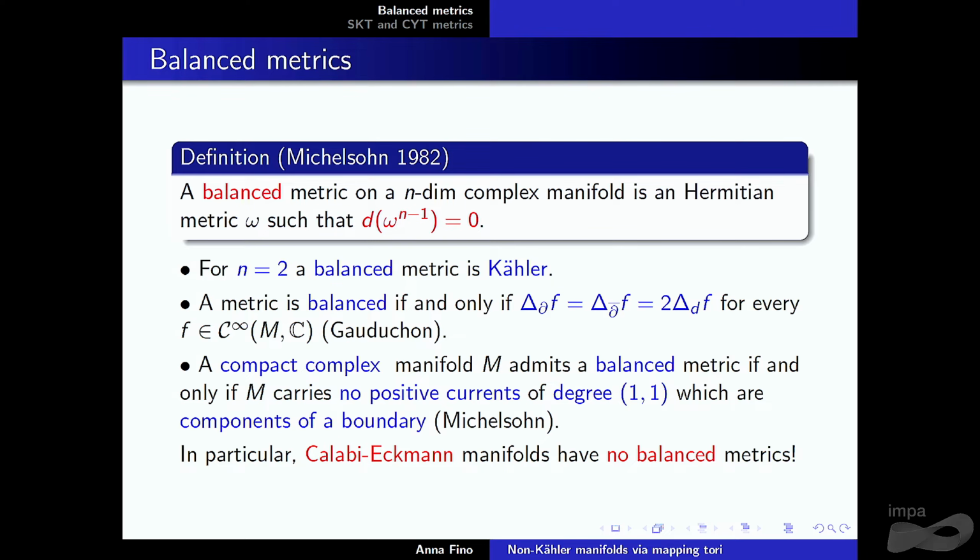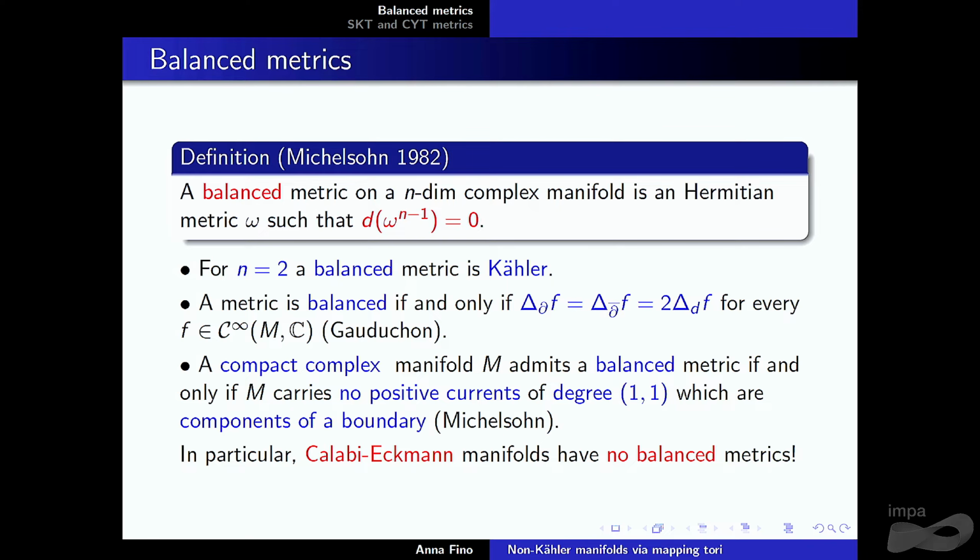Okay, I will review very quickly what is known about balanced metrics, just a short introduction. It was introduced, I think before, maybe by Alfred Gray, who called it semi-Kähler, but anyway, there is this very nice paper by Michelsohn where she introduced the notion of balanced metric, and the nicer thing here is that everything can be detected.